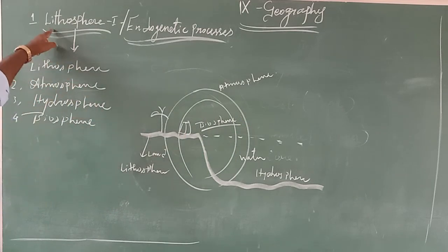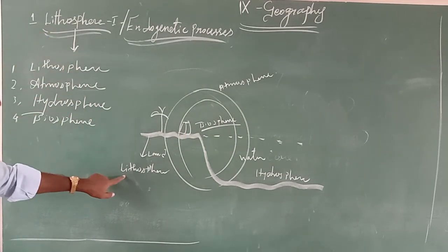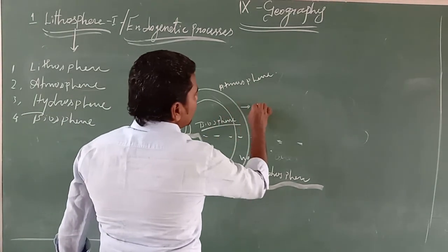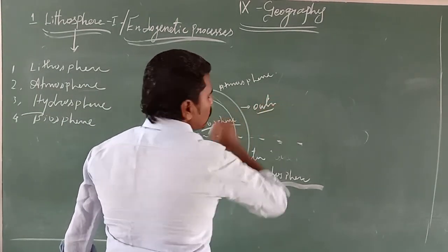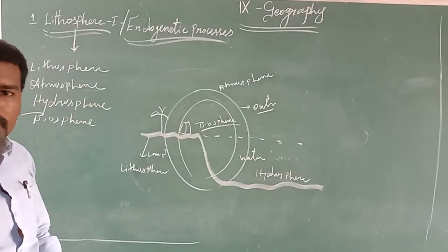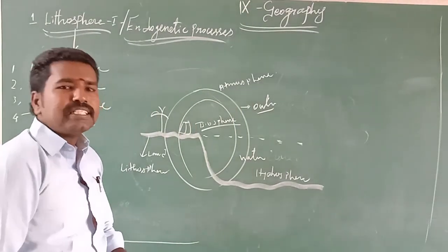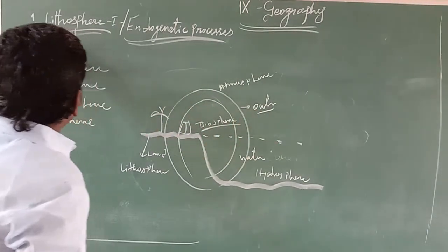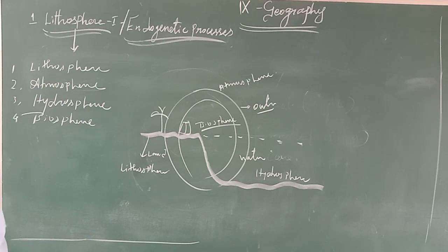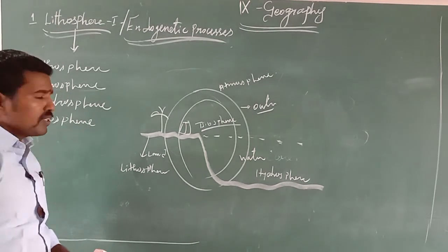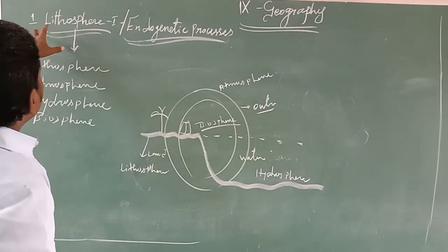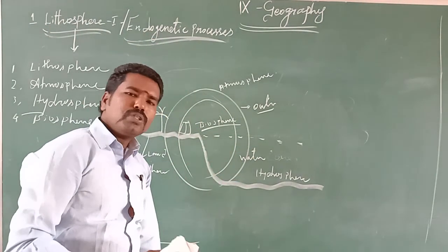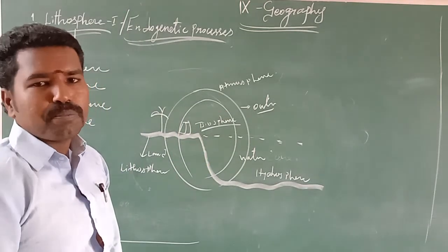First, lithosphere, because lithosphere is our topic. Lithosphere is the outer layer of earth. Earth's outer layer is called lithosphere. All the phenomena like animals, flora, fauna, and everything exist on the surface of earth. It is called the lithosphere, and it helps support our life. The lithosphere comprises the outer crust and the interior mantle.